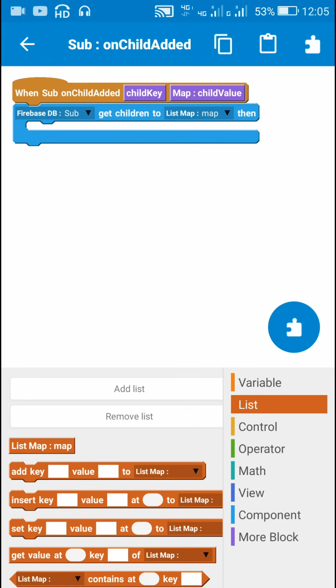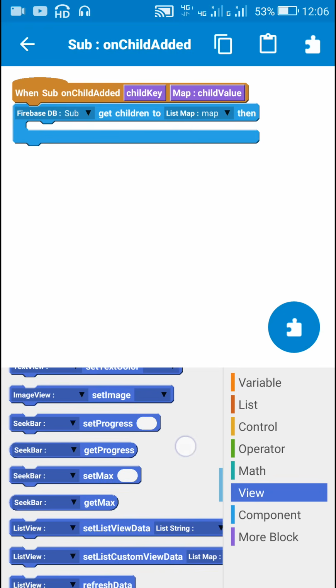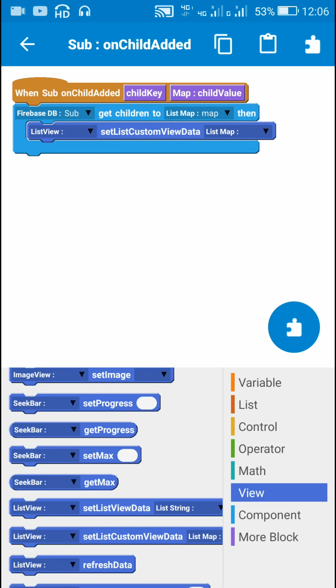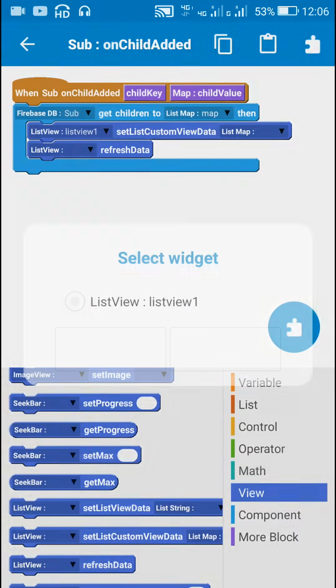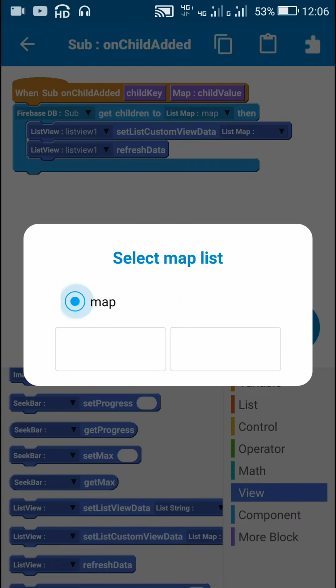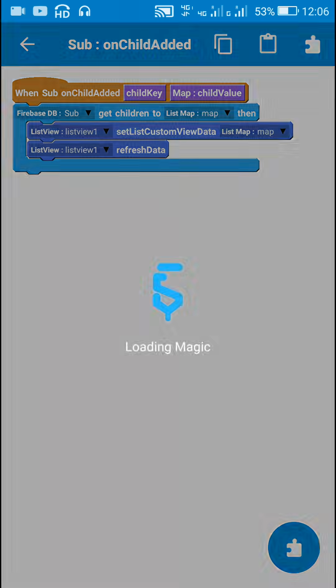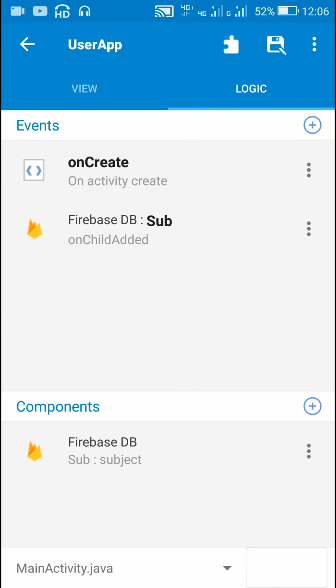After this I will use list view set bind custom view, set list custom view data and list view refresh data. And this will display the data in list view.